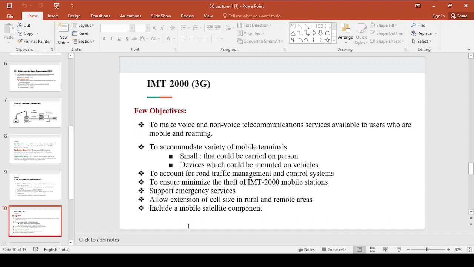The next objective is to account for road traffic management and control systems, right?